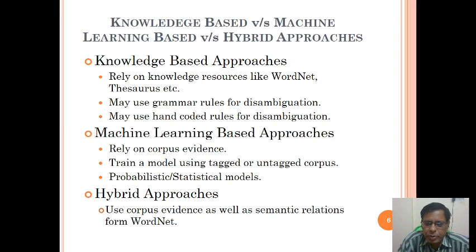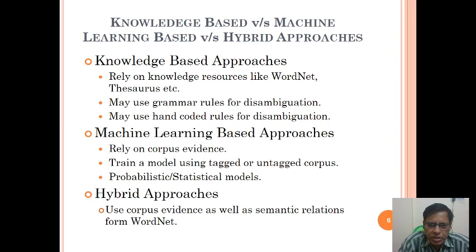This helps to minimize ambiguity. They may also use hand-coded rules for disambiguation. For knowledge-based approaches, hand-coded rules will also be implemented.